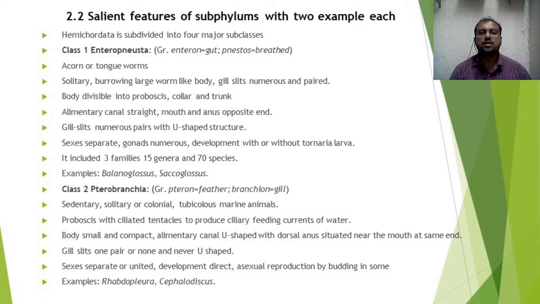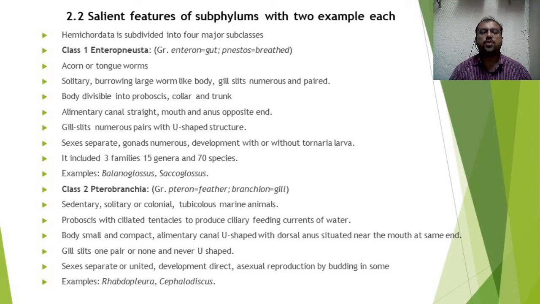So this is the first class of Hemichordata. The second class is Pterobranchia. The P is silent here. They are commonly known as feather gills.